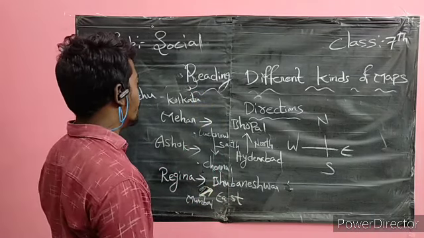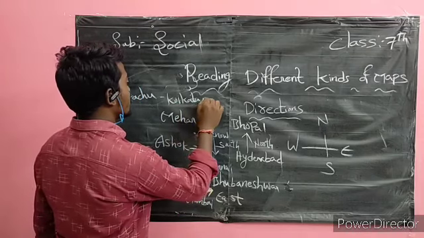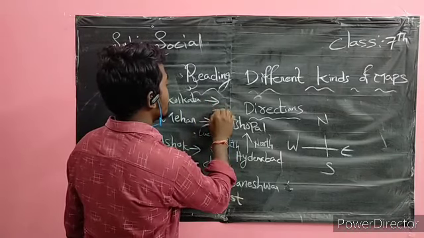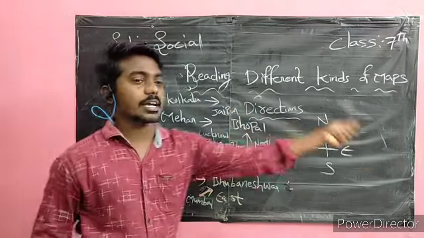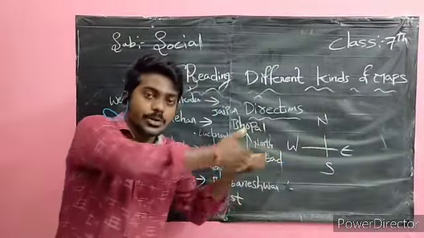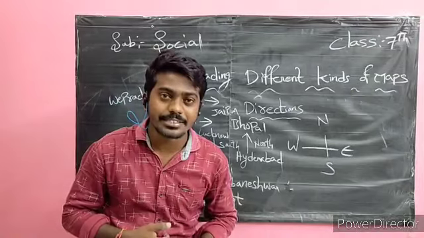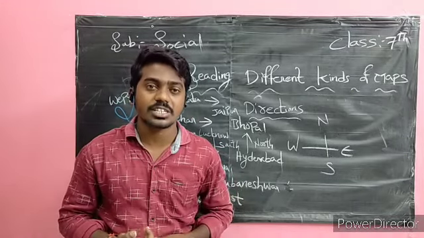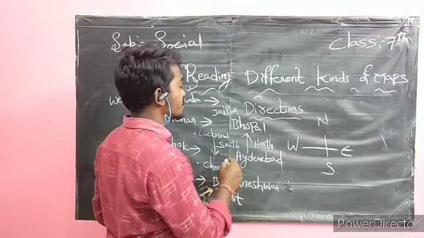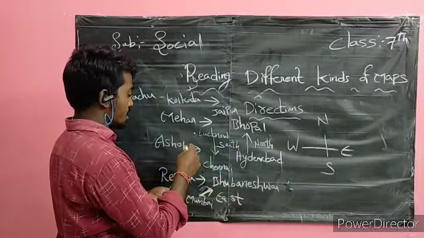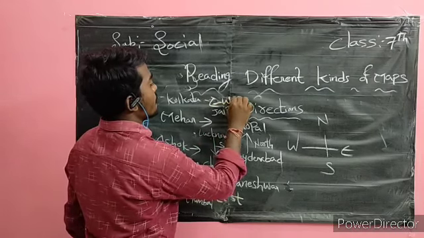Jaipur is called the Pink City, the capital city of Rajasthan. In which direction did Viprachu go? Viprachu went towards the west direction.